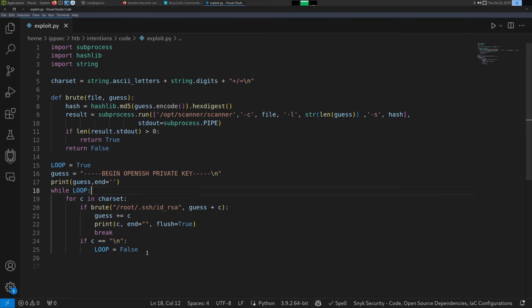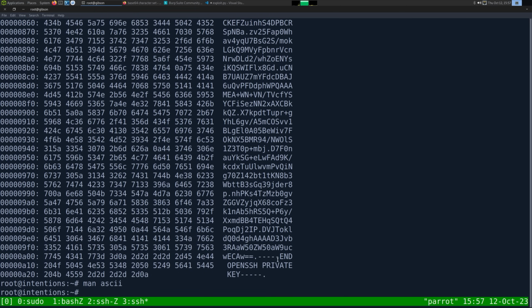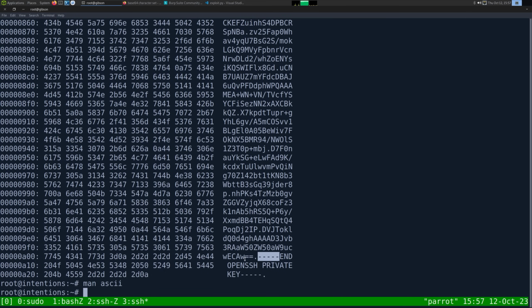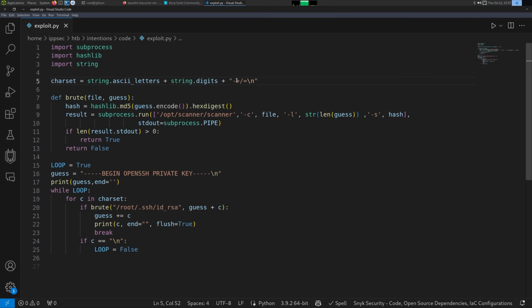Oh. Our base64 character set did not have dash. So we got the line break, but see, because we did not have dash, that's why it stopped. So if you add the dash there in your character set, then it will work, because we went over here, we got the line break of 0A, and then it went through the entire character set, didn't find anything, so it said the file must be empty, but we just were missing a character, which is dash.